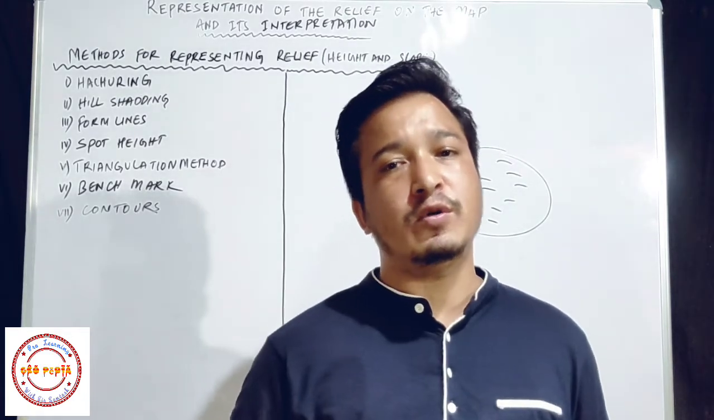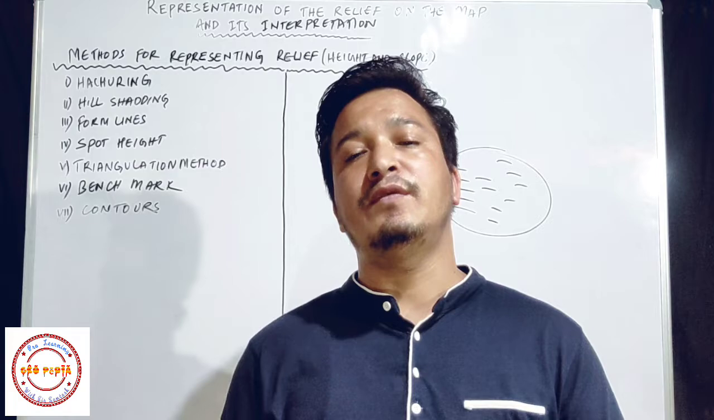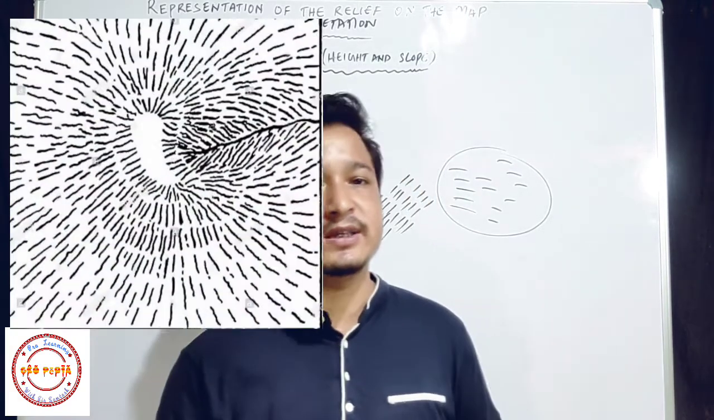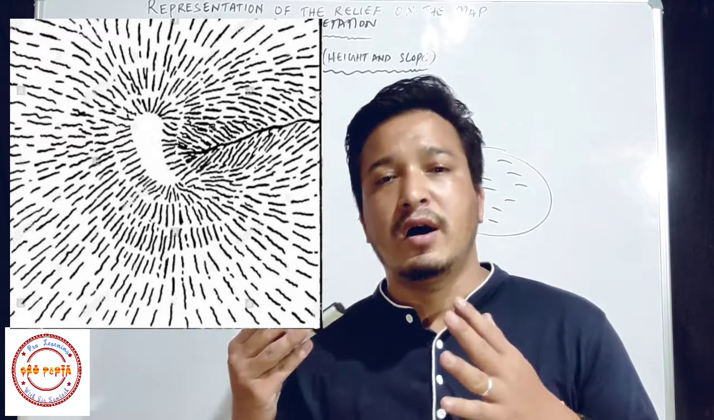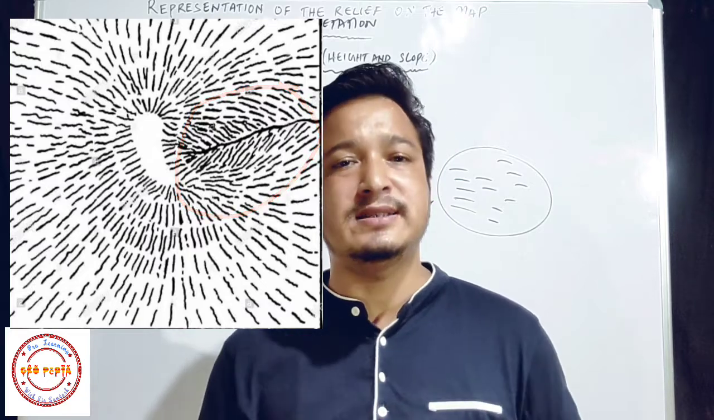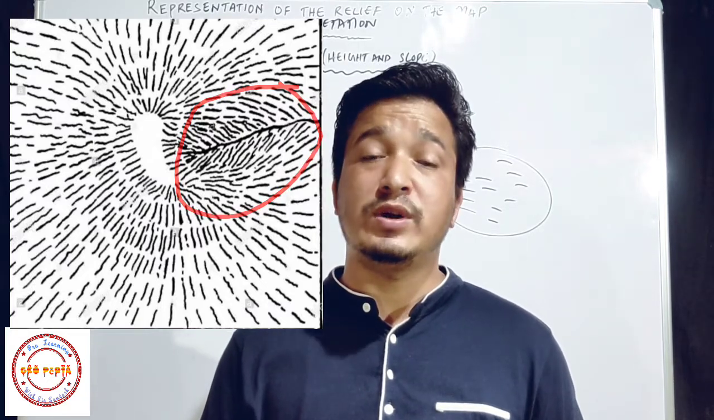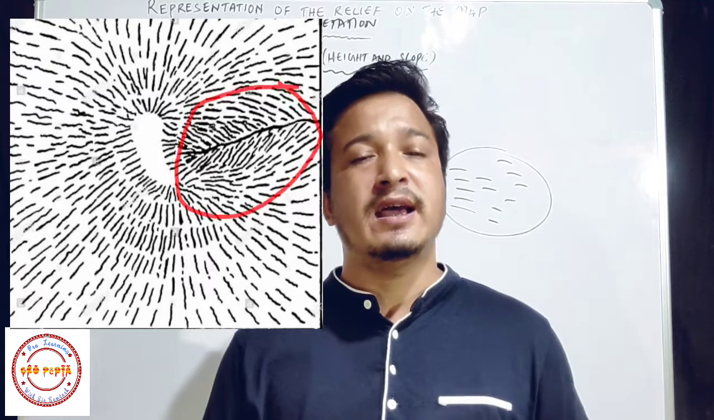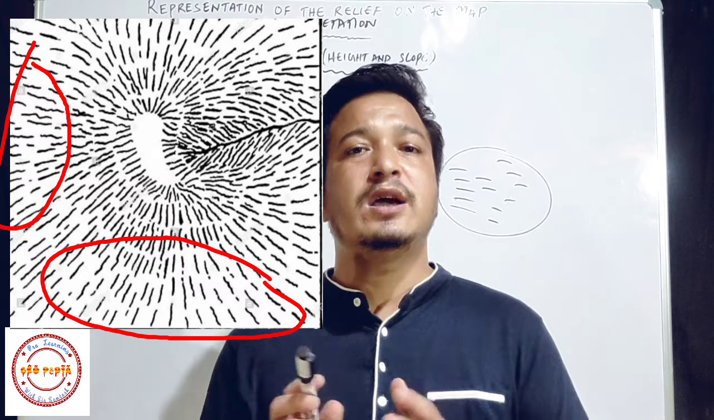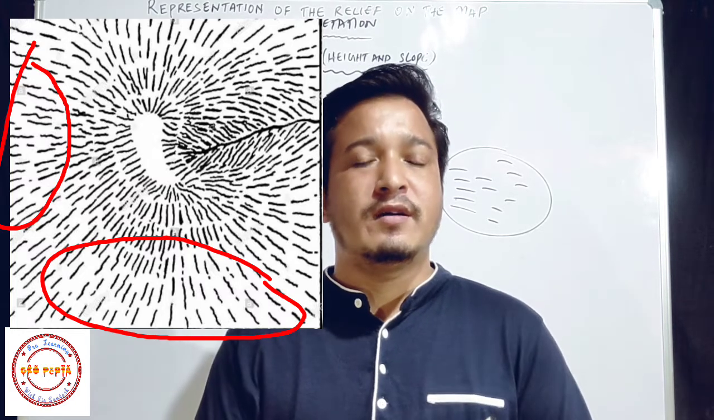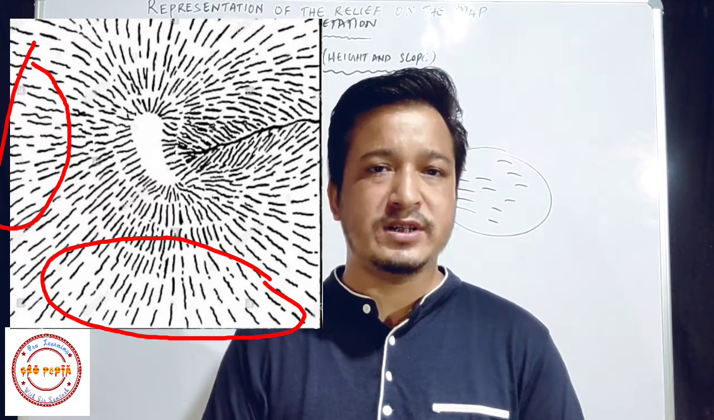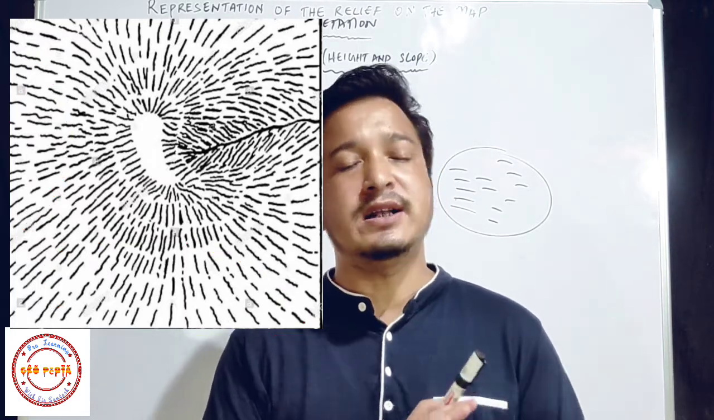And you can see in your book, a figure is given of that hachuring method. Here also you can see this figure is of hachuring, and here you can see hachures. It means short lines are drawn very close to each other. It means this region has a steep slope, and here hachures are a bit far away from each other. It means here we have a gentle slope.